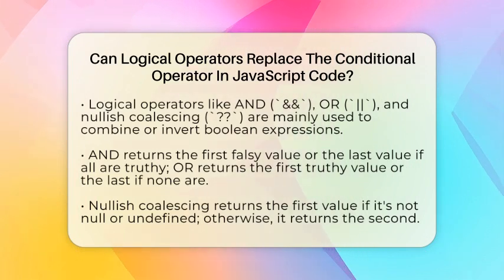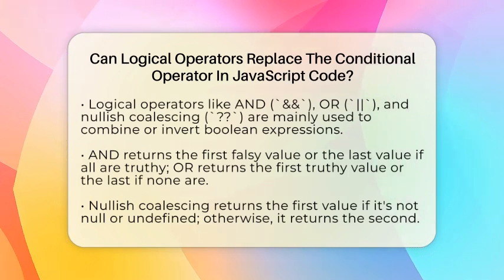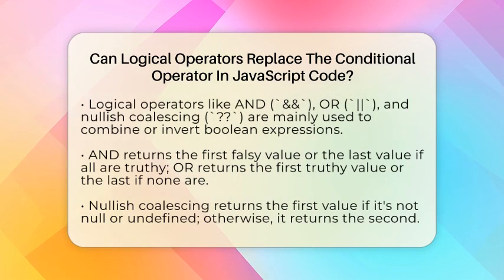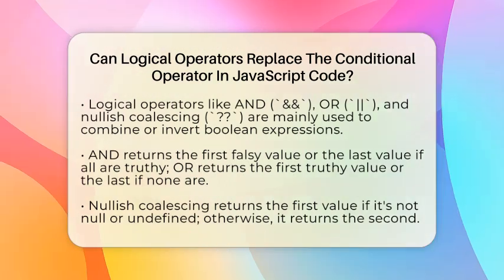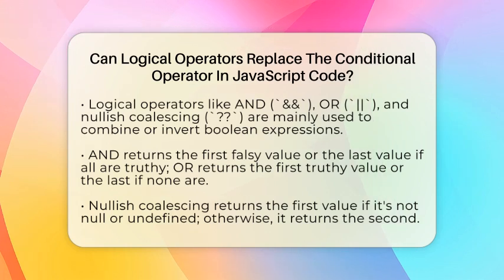Logical operators like AND, OR, and nullish coalescing are different. They are mainly used to combine or invert Boolean expressions. The AND operator returns the first falsy value it finds, or the last value if all are truthy. The OR operator returns the first truthy value, or the last if none are truthy. The nullish coalescing operator returns the first value if it is not null or undefined, otherwise it returns the second value. You might think you can use logical operators to replace the conditional operator.